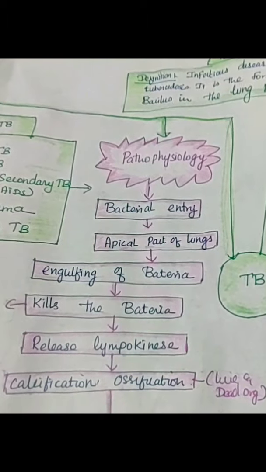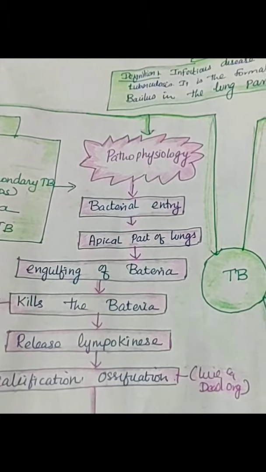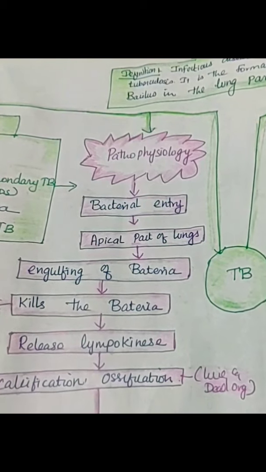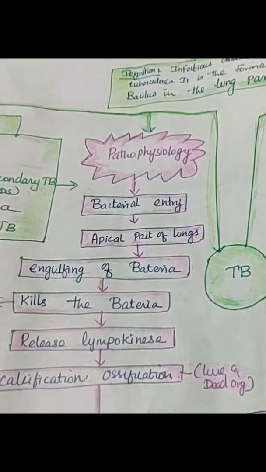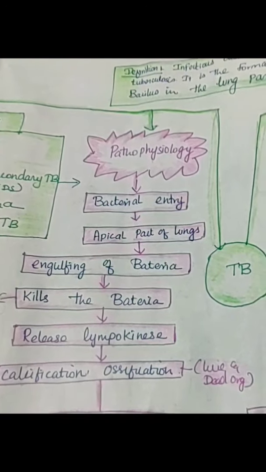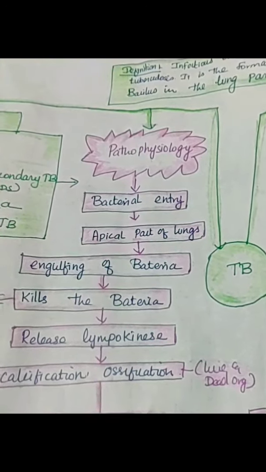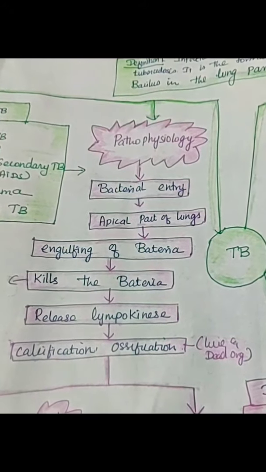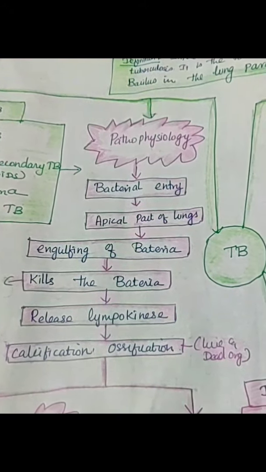If you see the TB, in the introduction, what can you write? 1/3 of the world population is affected by the TB. In that 1/3 of the population, more than 50% of the TB affected persons are in India. Some statistics you can put over here. If you remember this point during exam time, you can write the synopsis introduction, keyword you can remember this.